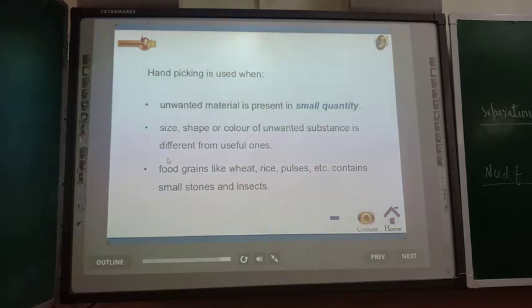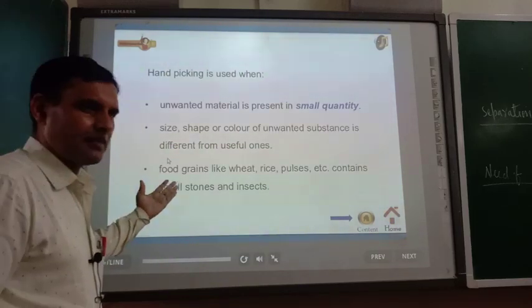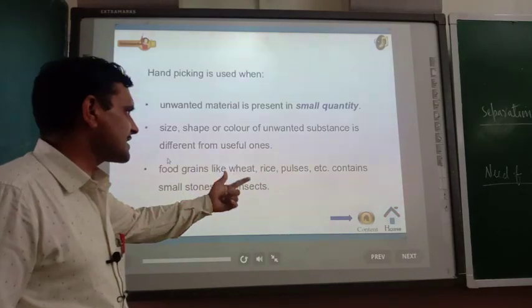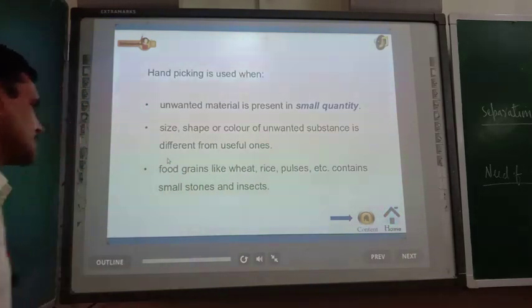Food grains like wheat, rice, pulses, etc. contain small stones and insects. For detailed explanation, watch the next video carefully. So try to understand with the help of hand picking. Food grains like wheat, rice, pulses, etc. contain small stones and insects.